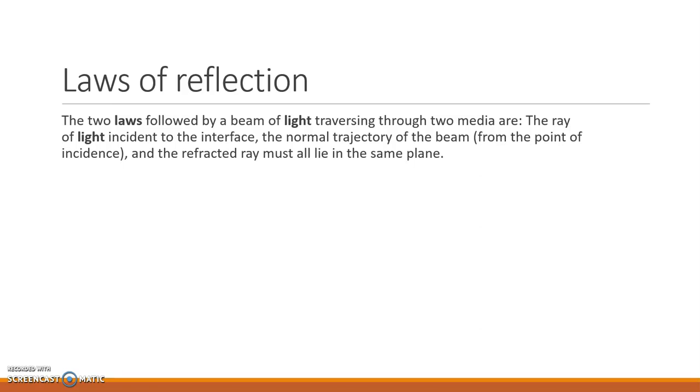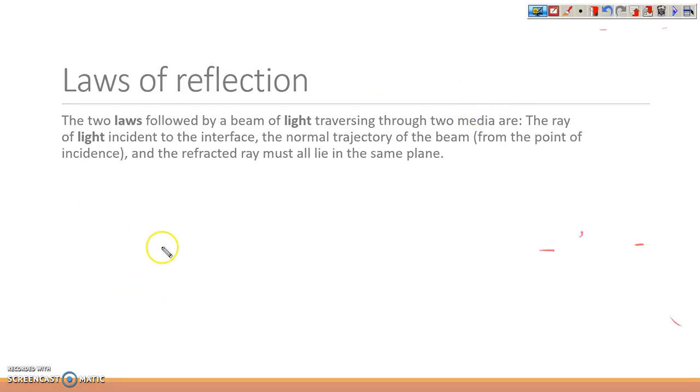The second law is that the angle of incidence is always equal to the angle of reflection. So now let's solve one question. I hope you understand till here.